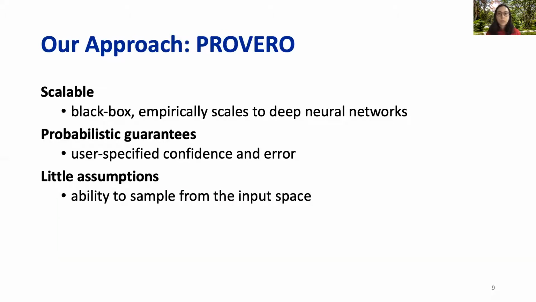Our approach to this formulation of quantitative verification is PROVERO, a scalable black box quantitative verification framework. It is scalable in that we showed in our evaluation that we can certify large deep neural networks. We show that PROVERO satisfies the probabilistic guarantees of quantitative verification and returns with user-specified confidence and error. Our technique makes little assumption, such as only the ability to sample from the input space according to some distribution.